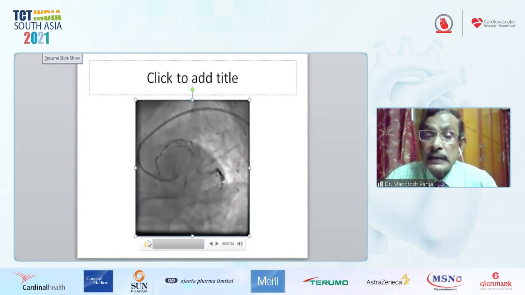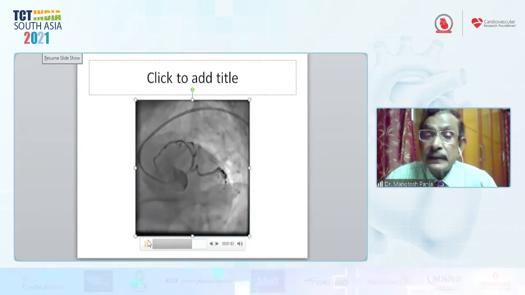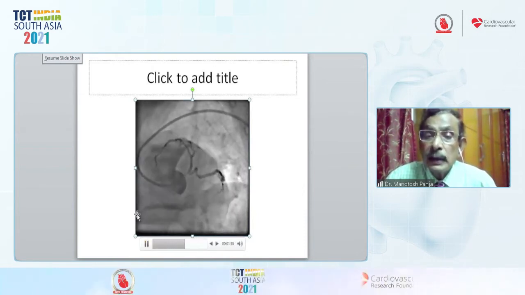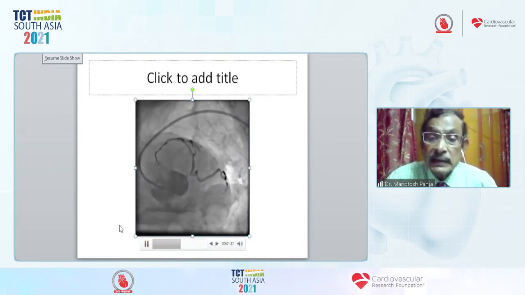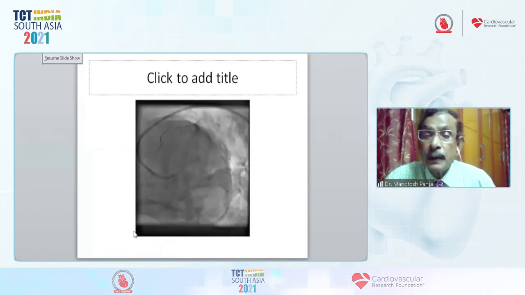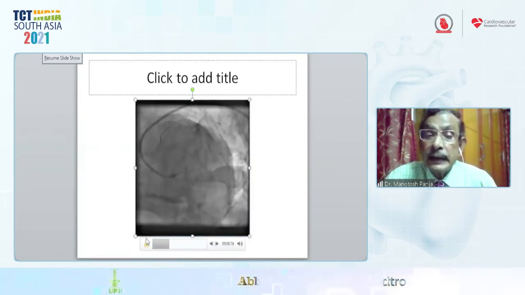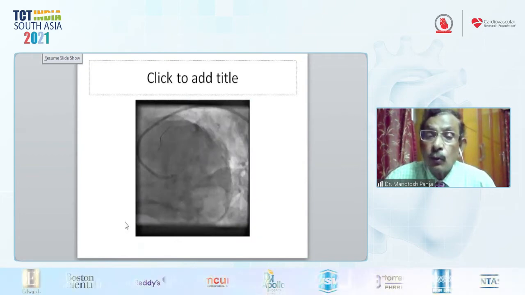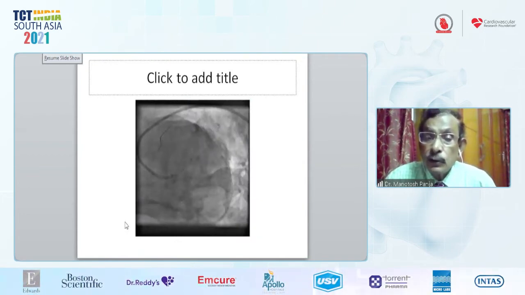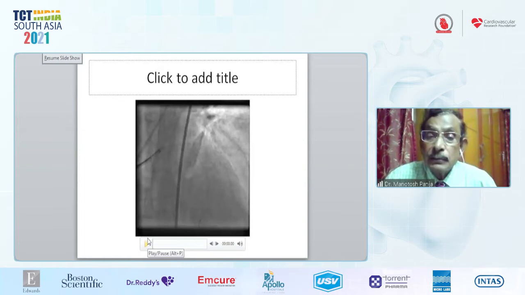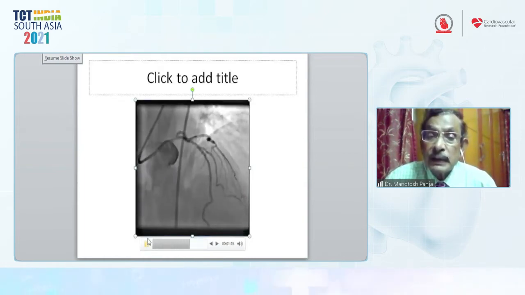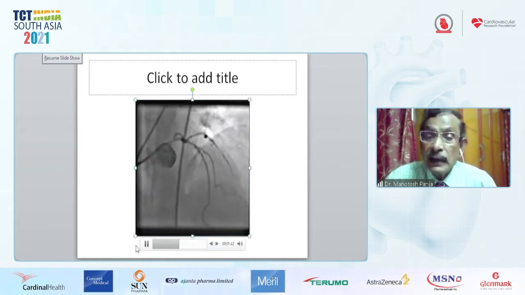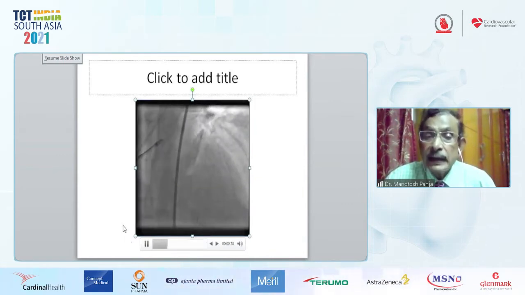We crossed the lesion, where the shaft is involved as well as the proximal LAD. First, after placing the wire, we dilated the shaft as well as the proximal LAD with the help of a plain balloon. Then we used the cutting balloon, a very useful balloon for cutting in the LMCA, the left main vessel. Cutting is already done. Then we deployed the stent.